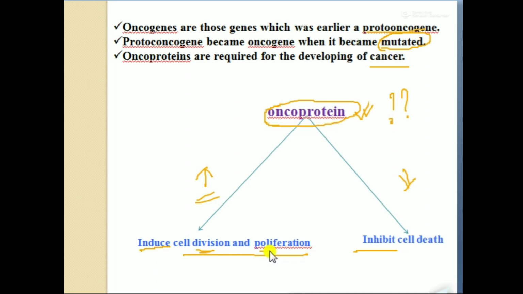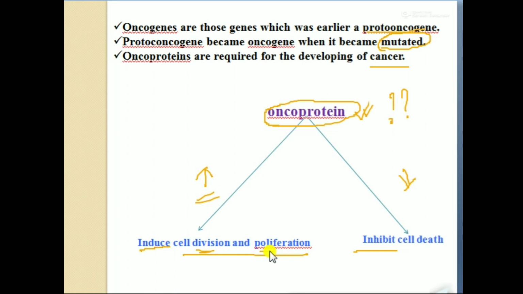As a result, when the oncoprotein increases the cell division and proliferation rate, a bulk of cells is produced, that means a tumor cell is produced. We all know that when the cell keeps on dividing and increases in number but is not killed by the process of apoptosis or programmed cell death, then the normal cell turns into a cancerous cell.